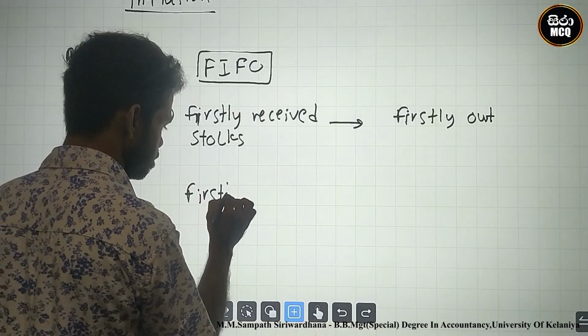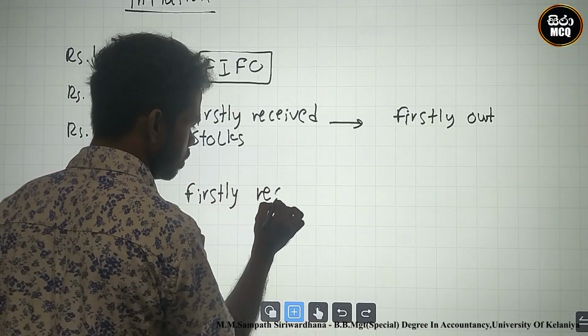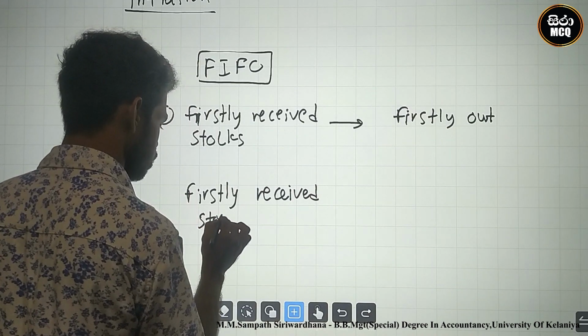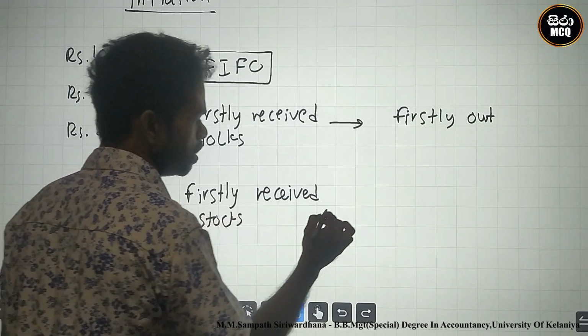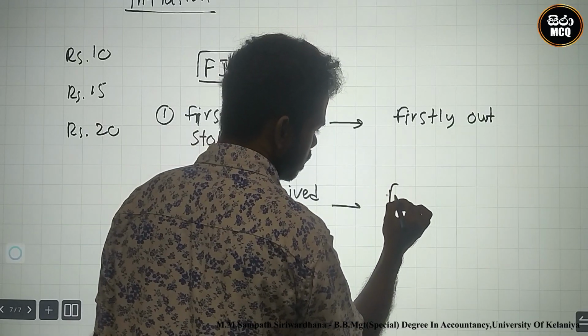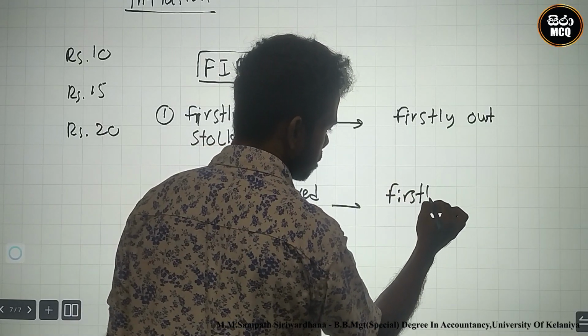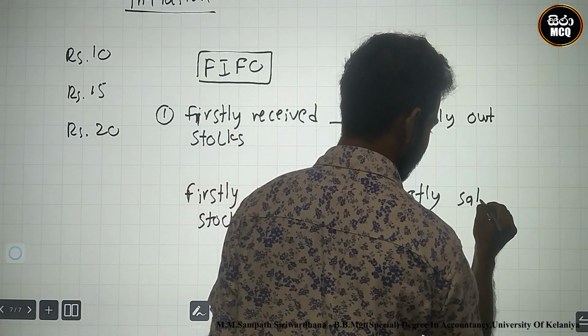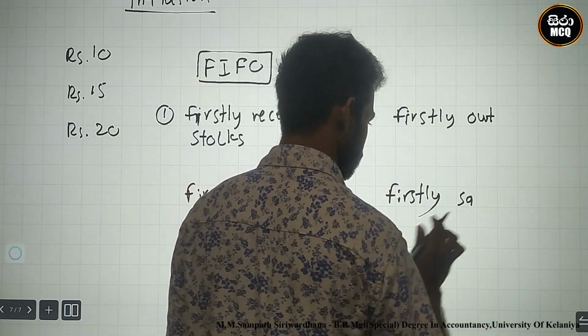Firstly received stocks, first out means firstly sold. Firstly received stocks must be firstly sold.